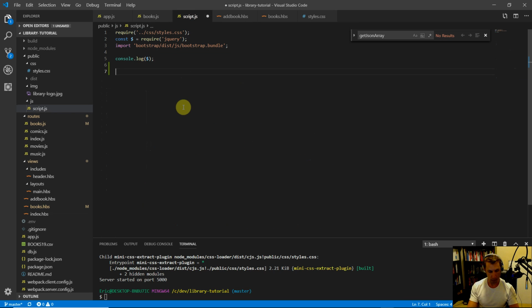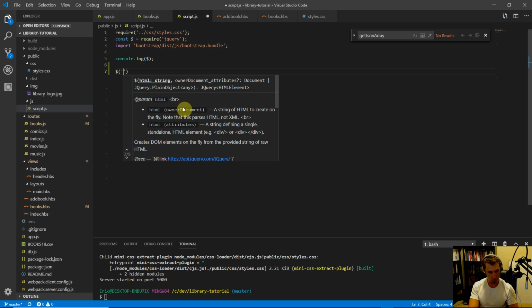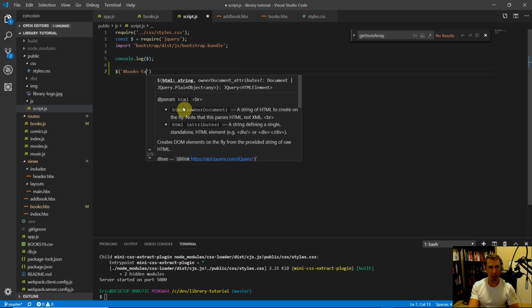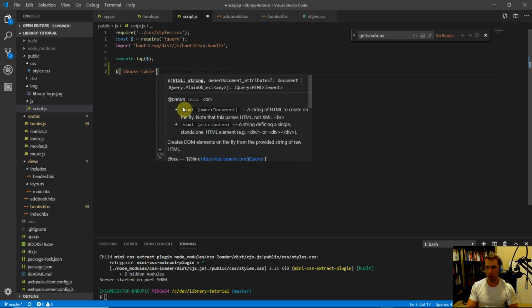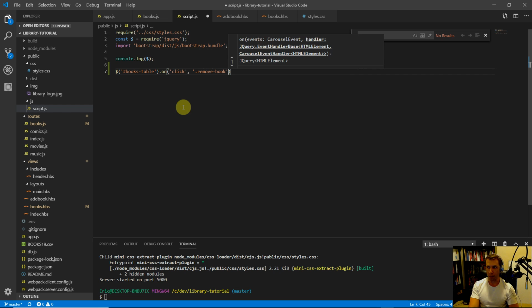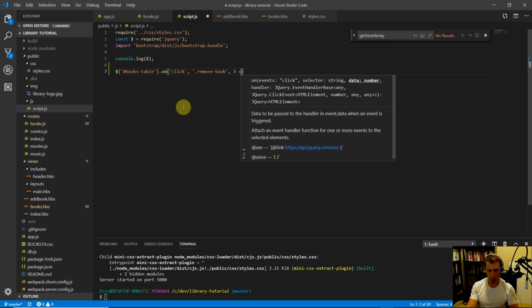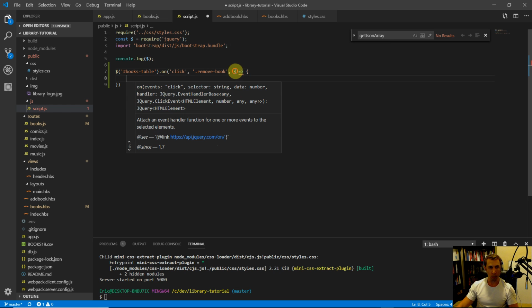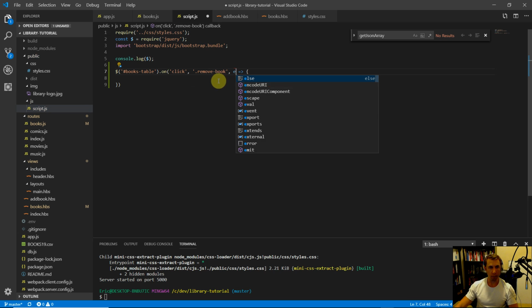We'll do something like, and we're going to use jQuery, so $, and then hashtag books-table dot on click dot remove book, because that's the class name, and then we'll pass a callback function into here. Let's put in an e for the event. I'll just call that event.